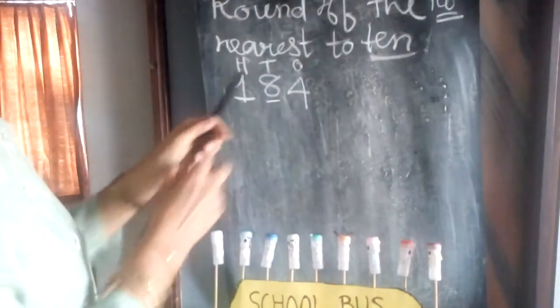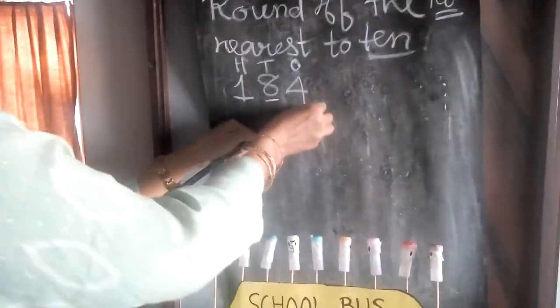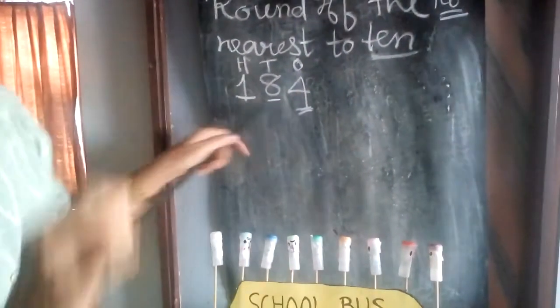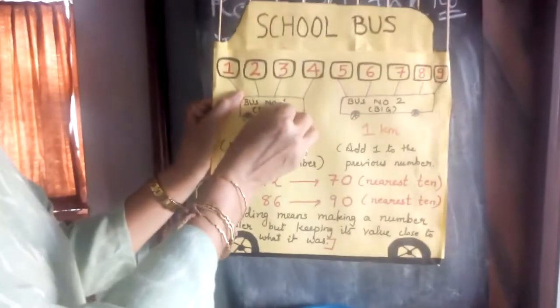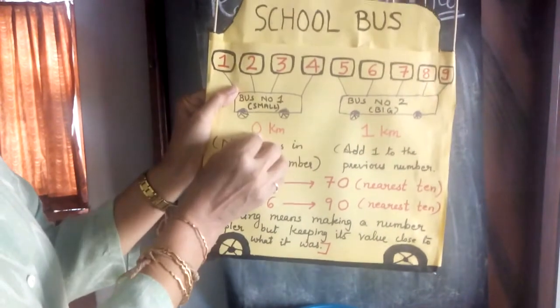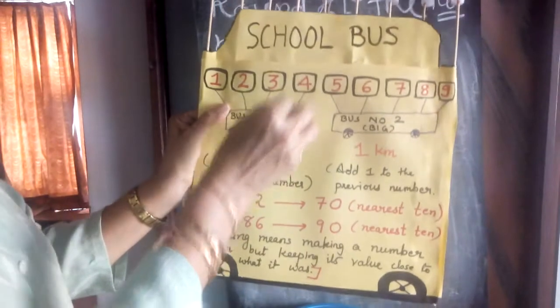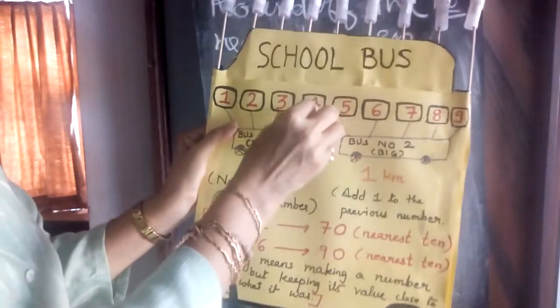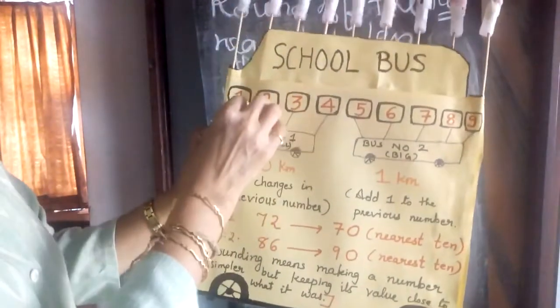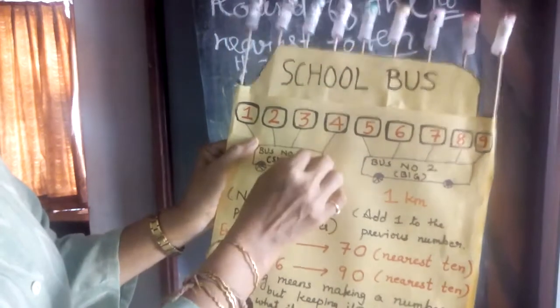Now see children, in the ones place which number is there? 4. Now 4 means 4th standard. So now children, 4th standard is in which bus? Bus number 1. So they are small. So here I have mentioned 0. Because 4 is a lesser, small number. So if the numbers are 1, 2, 3, 4, that means they are small numbers.